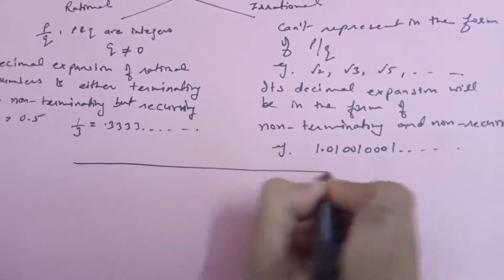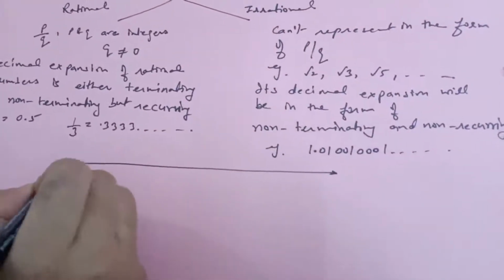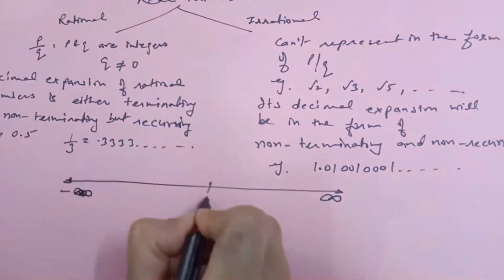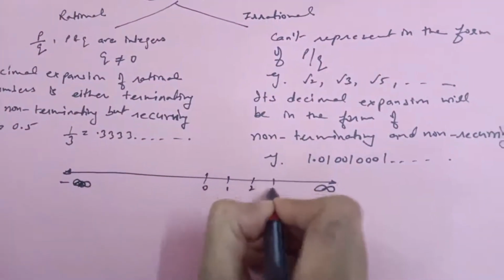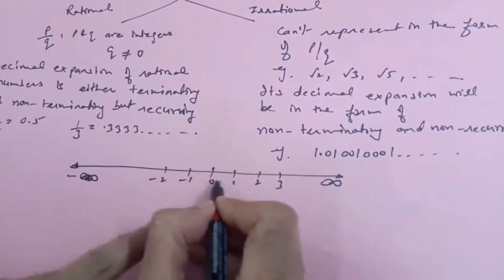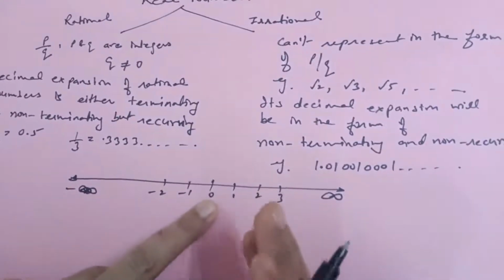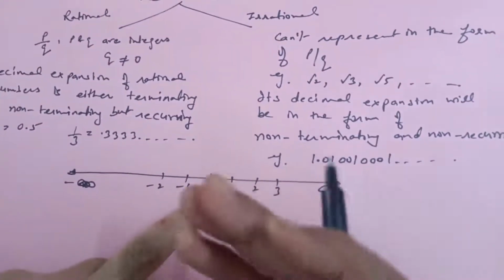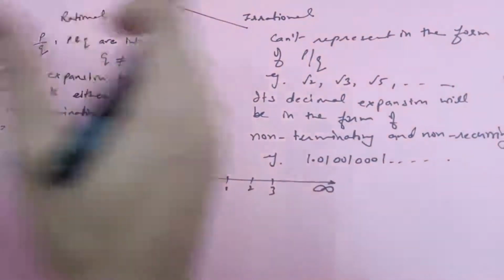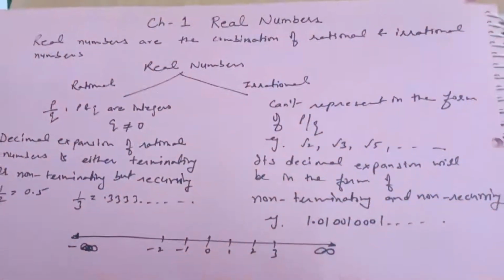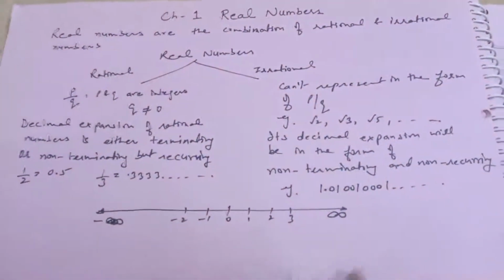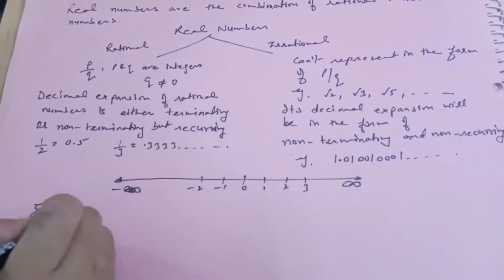So this is our real number line, which goes from where to where? Minus infinity to infinity. Here is 0, then 1, 2, 3, and on this side minus 1, minus 2, and there are infinite numbers between 0 and 1. You can say 0.0001. Between any two numbers, there are infinite numbers. This combination of rational and irrational numbers is called real numbers.